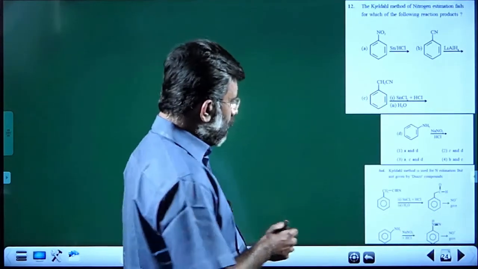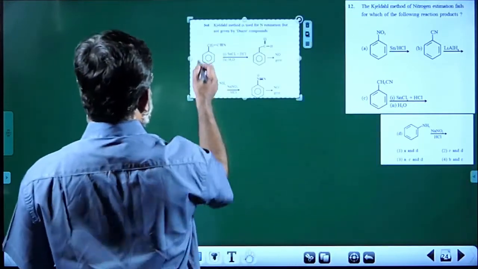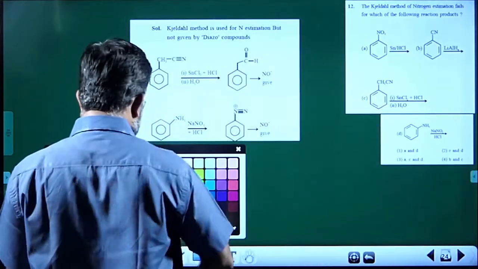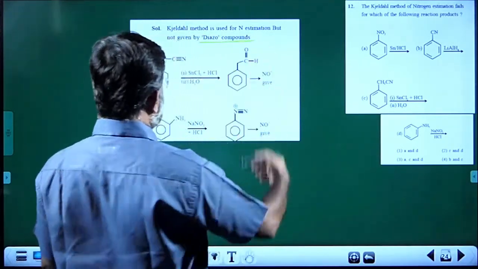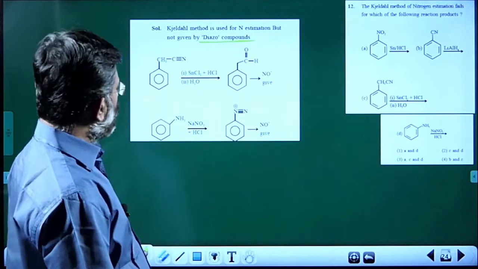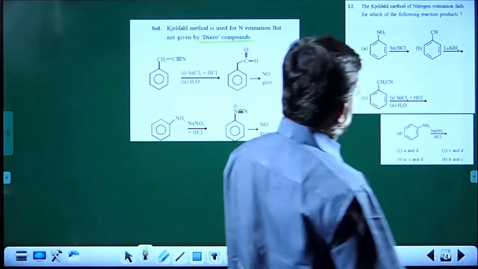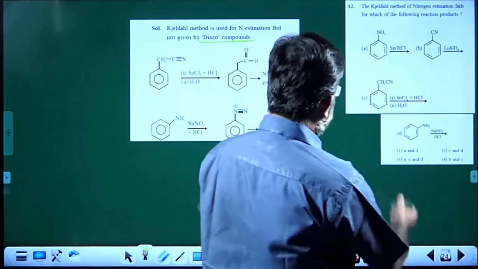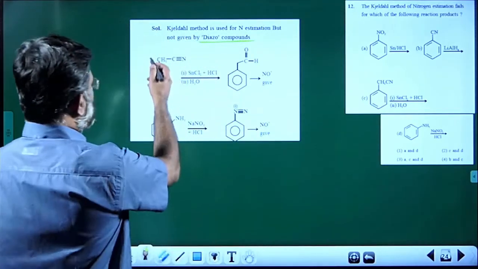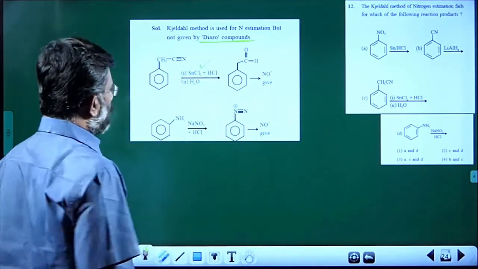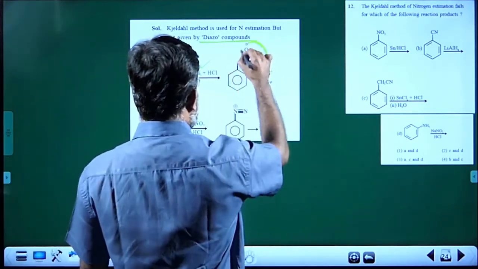If you haven't learned, please try to learn that. Kjeldahl method is not applicable for diazo compounds. When you take up the reaction in option C, CH2CN with Sn and HCl, Stephen's reduction, the final product is an aldehyde.